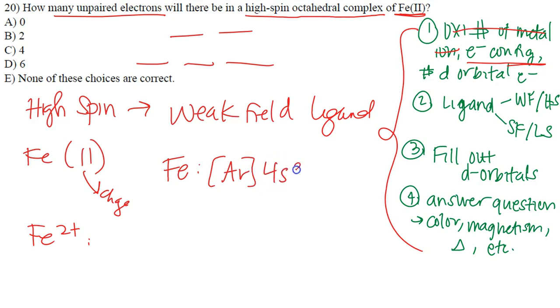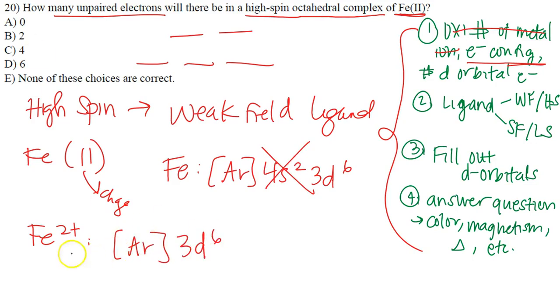We saw this before. And then we have our 3d6. Now again, they want iron 2 plus. So we have to get rid of 2 electrons. So that means we're going to be left with Ar 3d6, or argon. All right. So we have our iron 2 plus, and we know how many electrons are going to be in the d orbital, and that is 6 electrons.